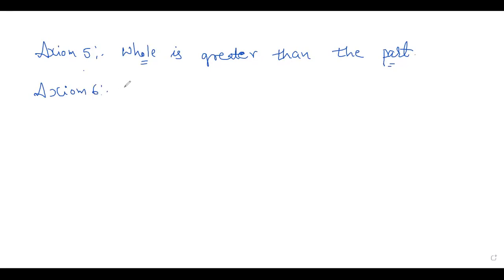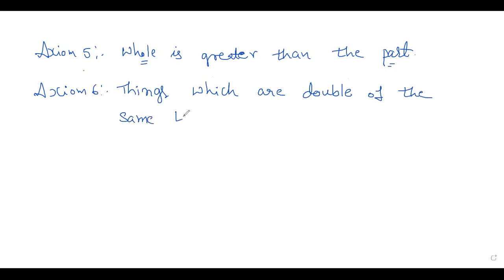Axiom 6: Things which are double of the same thing are equal to one another.